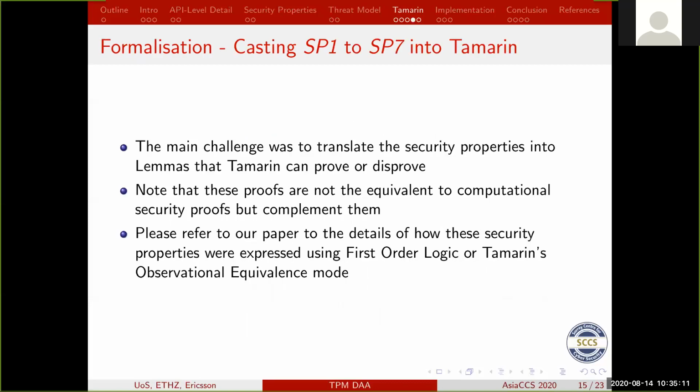The main challenge was to cast the various properties into the Tamarin way of speaking, i.e. the first order logics or the observational equivalence mode. I refer you to the paper for the details of how we did it, how we justified that the security properties are what they are in Tamarin, and why we believe that this is an appropriate way of phrasing these.